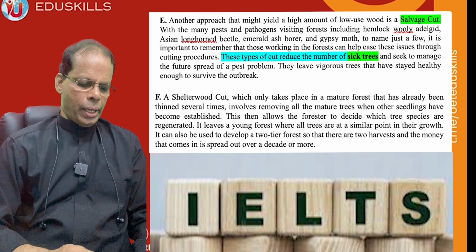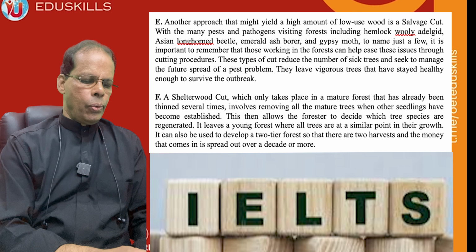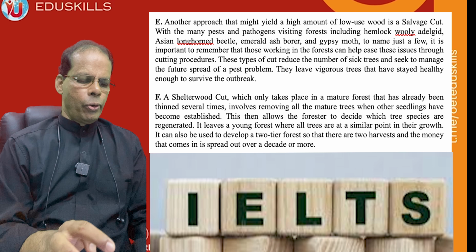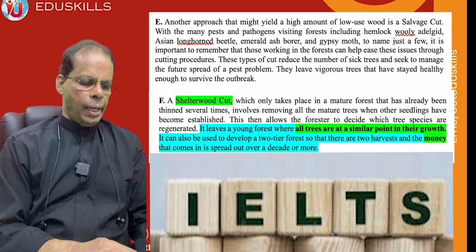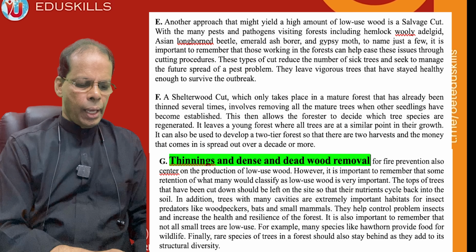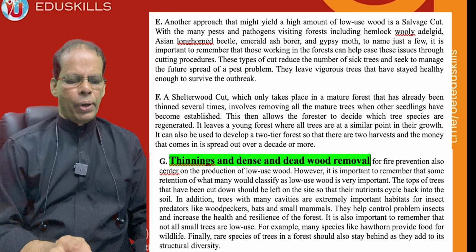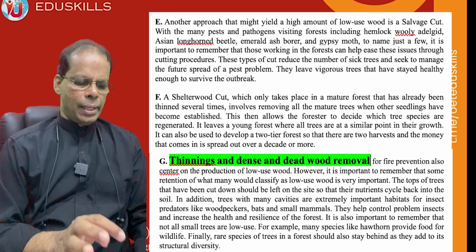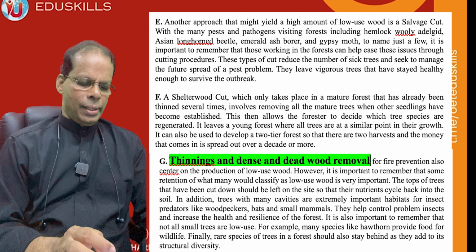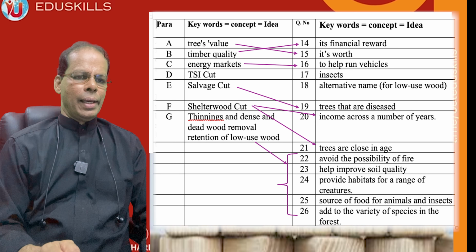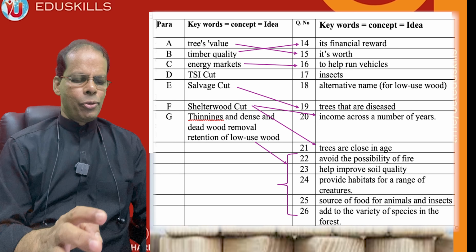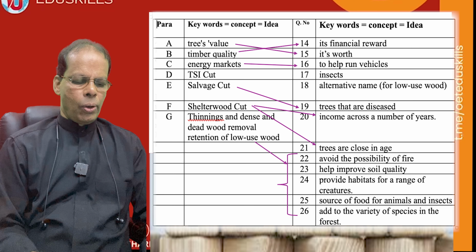And coming to paragraph F, shelter wood cut. They are speaking about a cut, shelter wood cut. And G speaks about thinnings and dead removal for fire prevention. So these are the concepts that we have to mark. Now we have to compare these two things. How do you compare? You should have this in the columns.